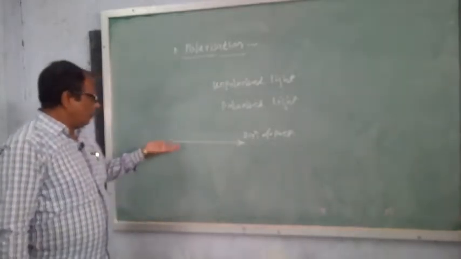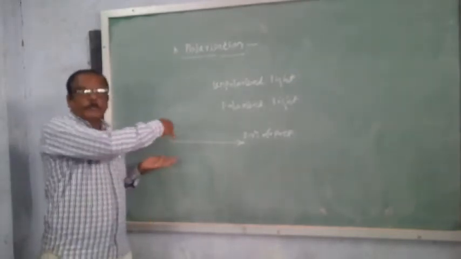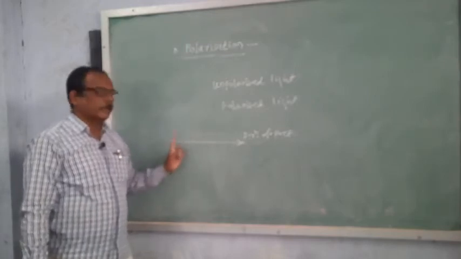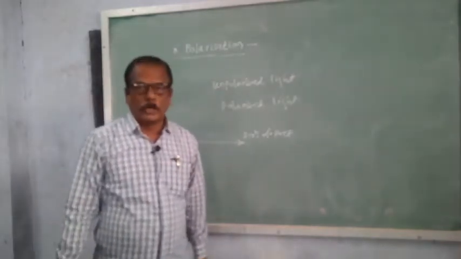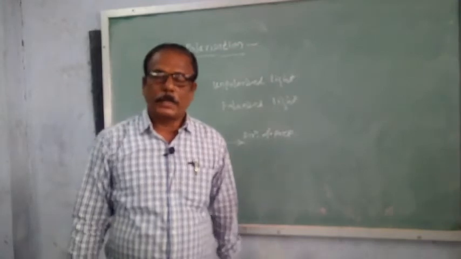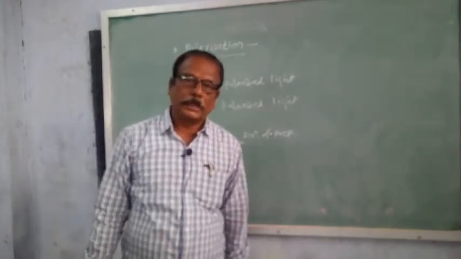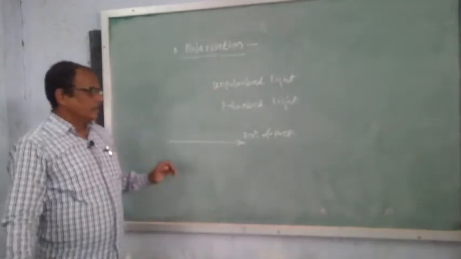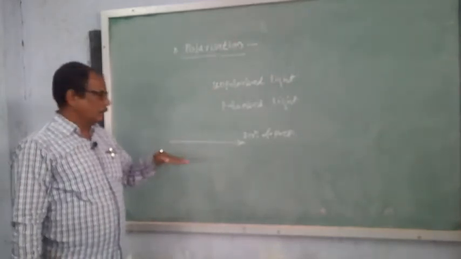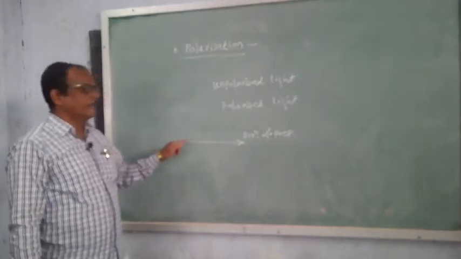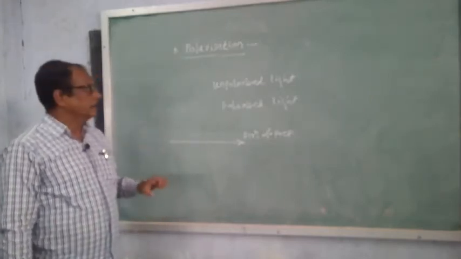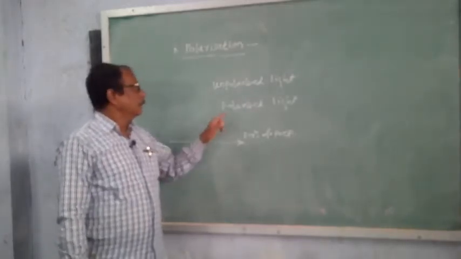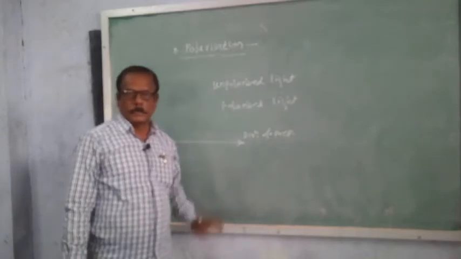That is, some of the electric field vectors are vibrating in horizontal direction and some of the electric field vectors are vibrating in vertical direction. That is, they are perpendicular to each other. So in unpolarized light, both the directions, horizontal and vertical vibrations, are present. Such a light in which both the directions of vibrations are present is known as unpolarized light.